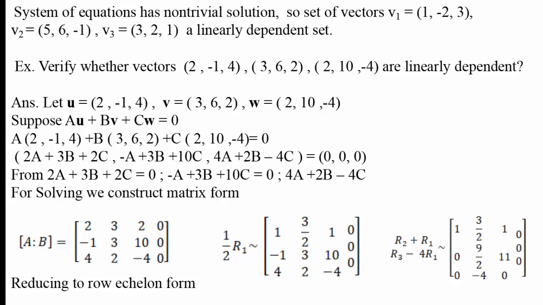For making the element in the second row 0, the element in the second row is minus 1, therefore add plus 1 times the elements in R1. So we have used the operation R2 plus R1. For the element in the third row, there is a 4. We have to subtract 4 times the elements in the first row. Therefore, R3 minus 4R1. And by performing these operations, we get the matrix.